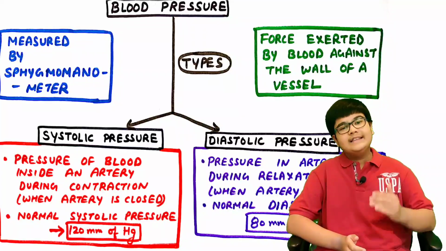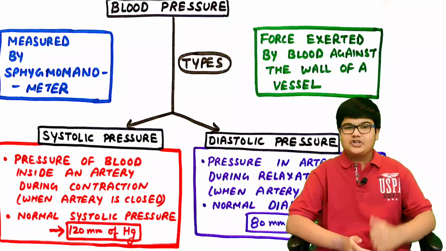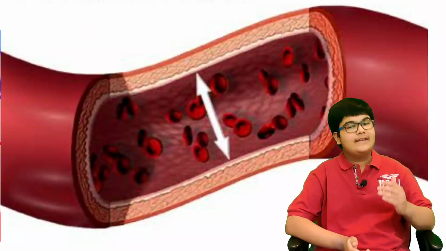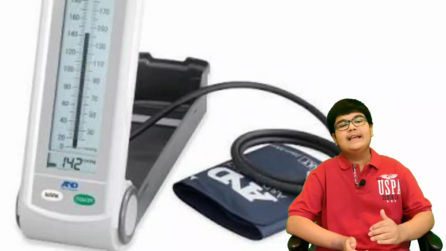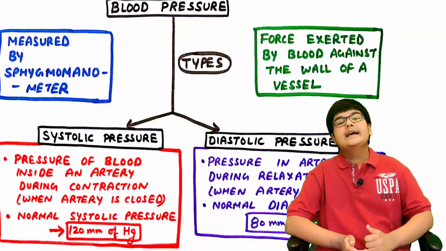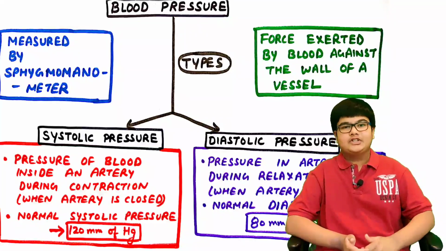Now let's do another interesting topic, that is blood pressure. It is the force exerted by blood against the wall of a vessel. It is measured by sphygmomanometer. So it is of two types, systolic pressure and diastolic pressure.